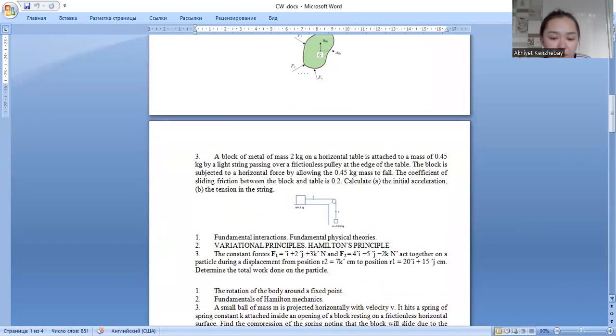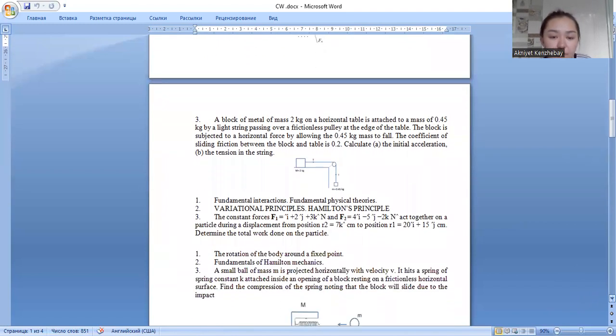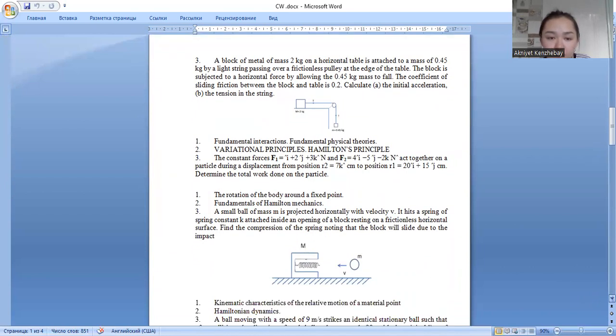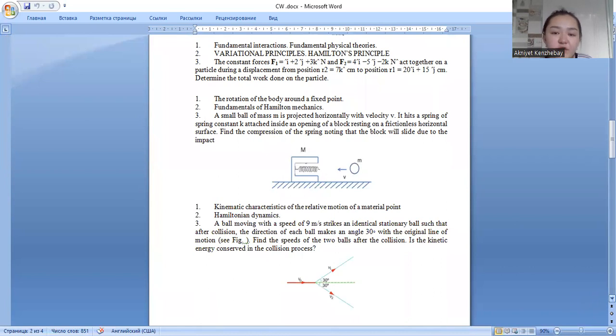The next is fundamental interactions, fundamental physical theories. The fundamental interactions are the forces that act between the elementary particles composing all matter. Physicists have described 4 fundamental interactions: gravitational, electromagnetic, weak nuclear, and strong nuclear.